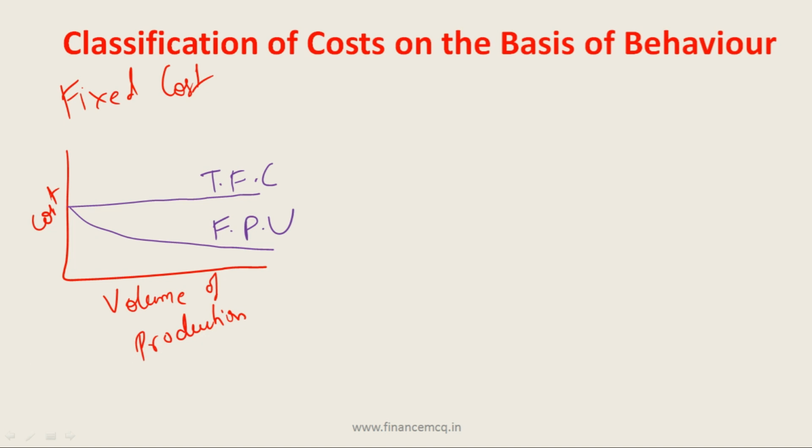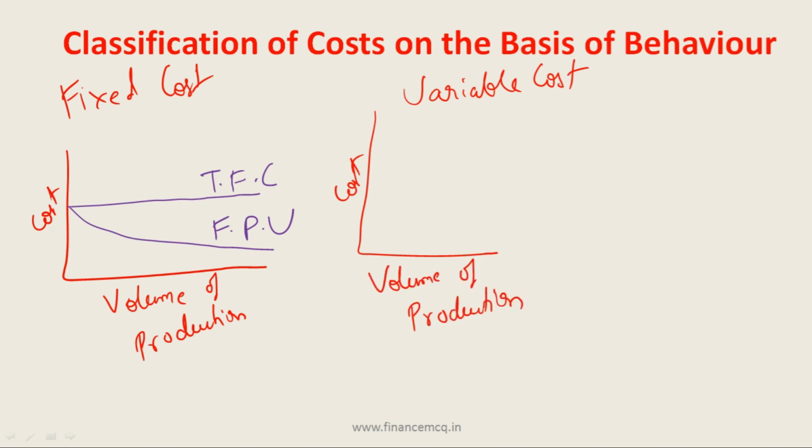Now let's plot variable cost in a graph and see how it behaves. So here again x-axis is the cost and y-axis is the volume of production. So with each increase in volume of production, variable cost will increase. So friends, remember that per unit variable cost will remain same throughout the volume of production. So this is total variable cost and this is variable cost per unit.